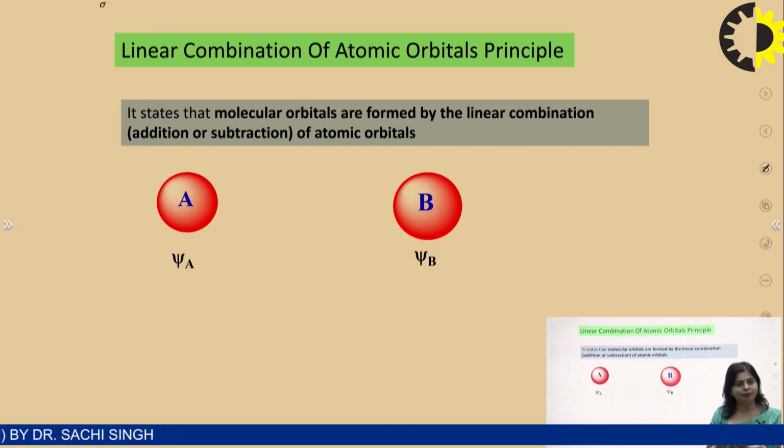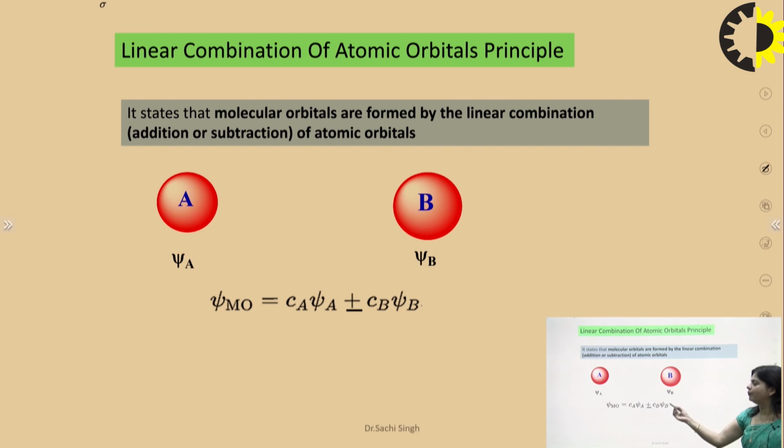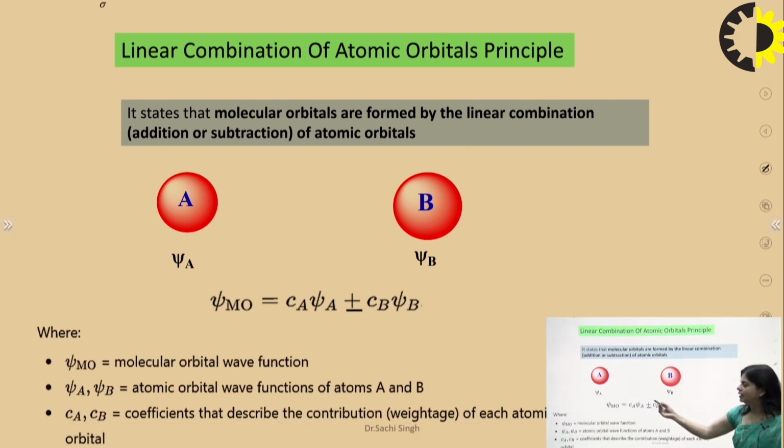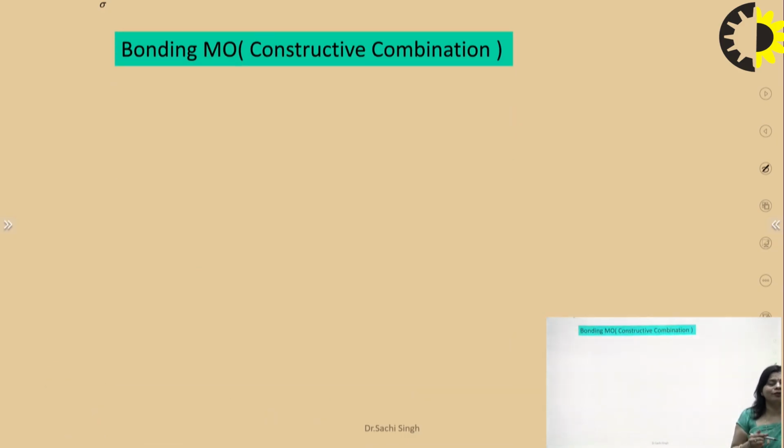If they are combined, either subtractively or additively, then molecular orbitals are formed. So we can express psi MO as the molecular orbital wave function, where atomic orbitals A and B have wave functions psi A and psi B, and Ca and Cb are the coefficients that describe the contribution of each atomic orbital. So in detail, we study the bonding molecular orbitals.